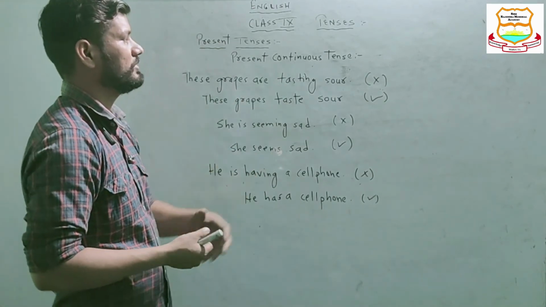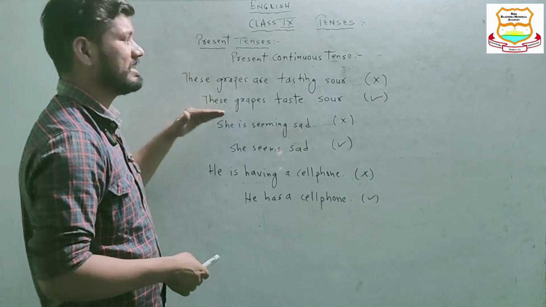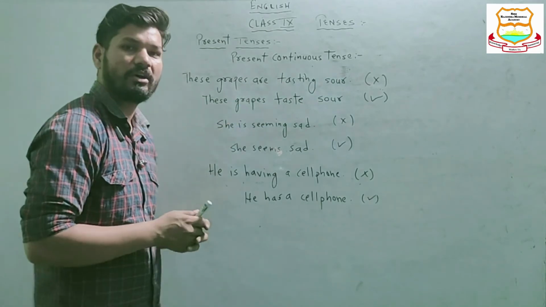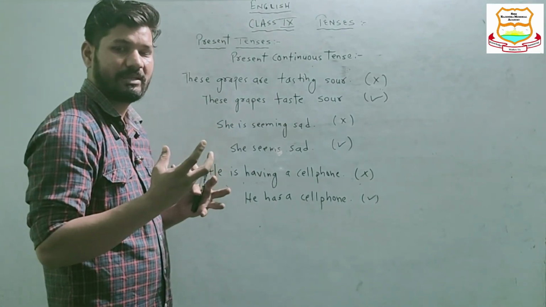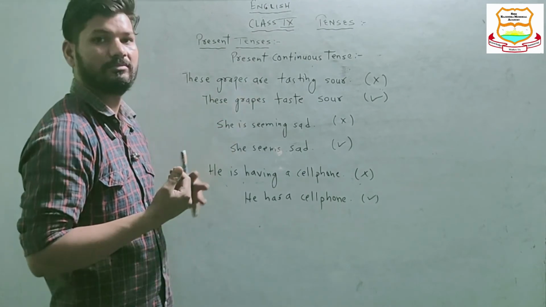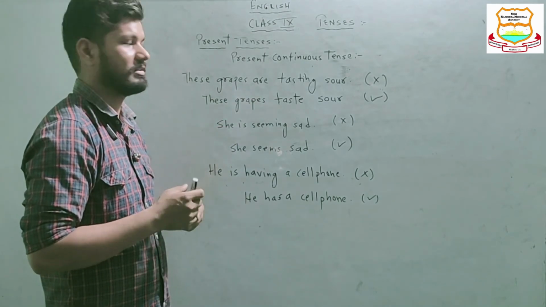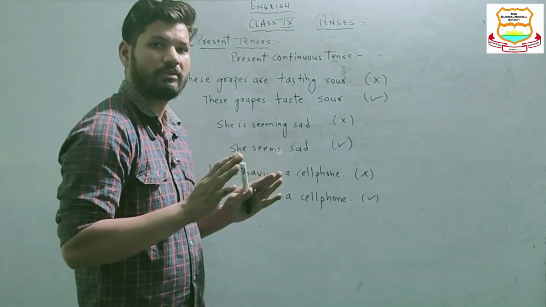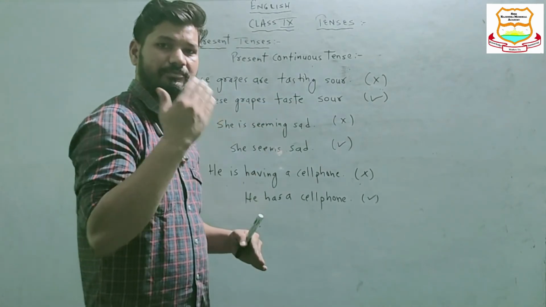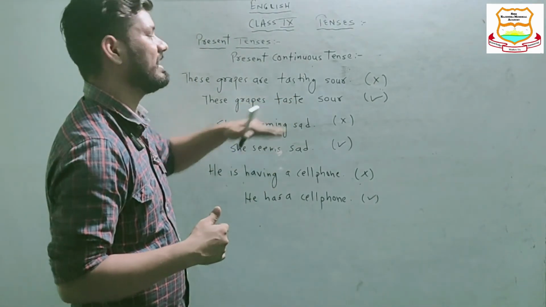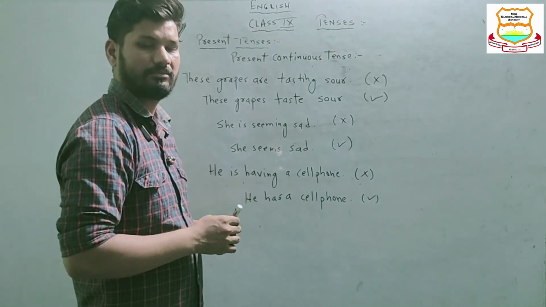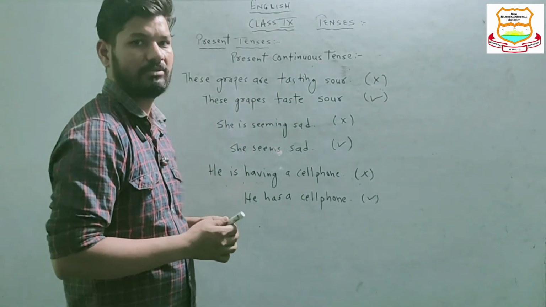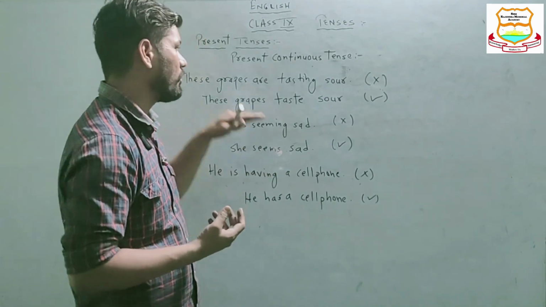It is because when they taste sour, it represents the state that they are already sour. This state is still, not ongoing. The state of being sour for the grapes is a still one, not ongoing.